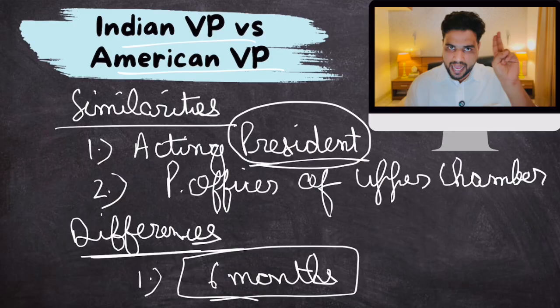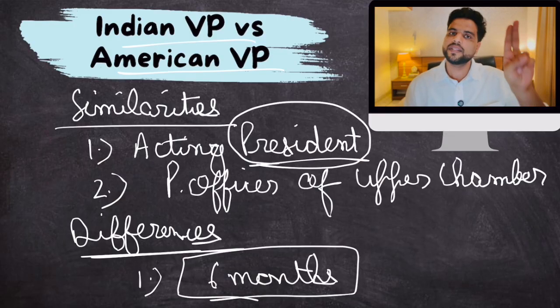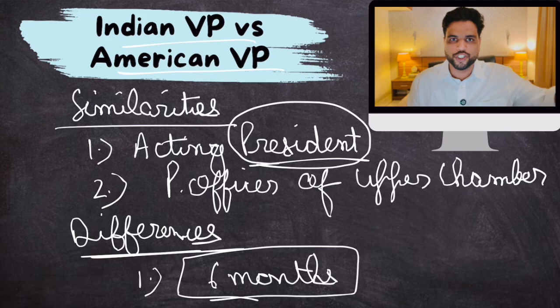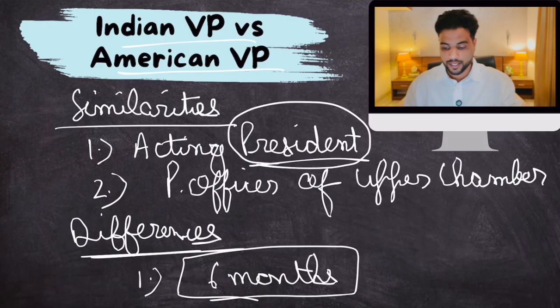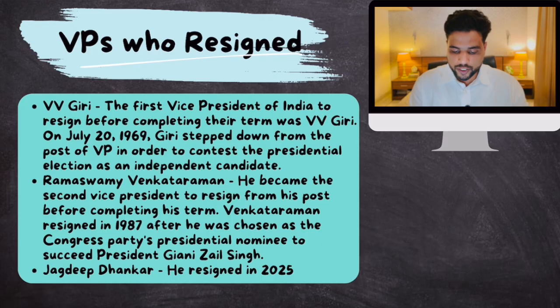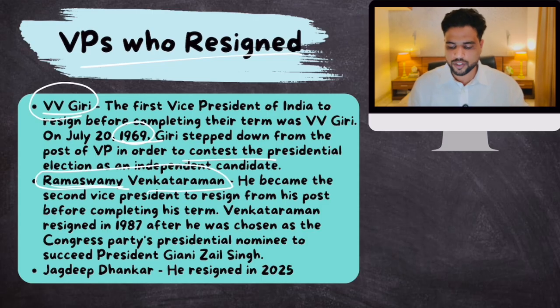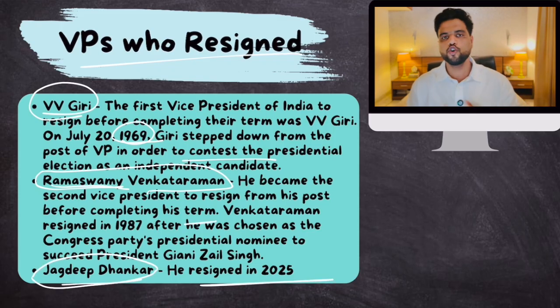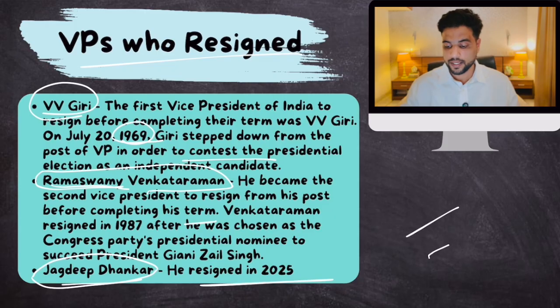In the past, 2 vice presidents have resigned before the expiry of their term, but they did so for fighting the elections of president, for a promotion. This is the first time, for no particular reason known to the public, except the grounds that are given, that is health, that a Vice President of India resigned. If we talk about the VPs who resigned, the first one was V.V. Giri, in 1969, to fight for presidential elections. Then Ramaswamy Venkataraman resigned to fight elections on a Congress ticket for president. But Jagdeep Dhankhar resigned for no such reason. So this is why there are so many conspiracy theories doing the rounds. All right. And that would be all.